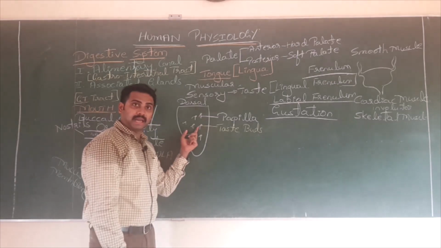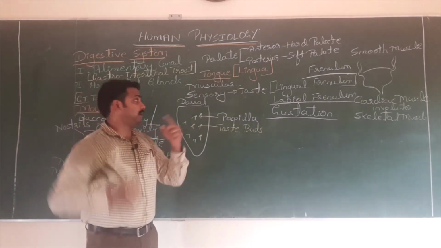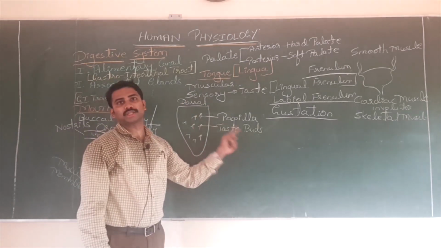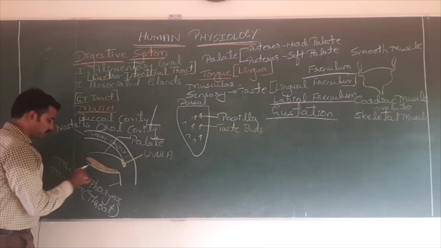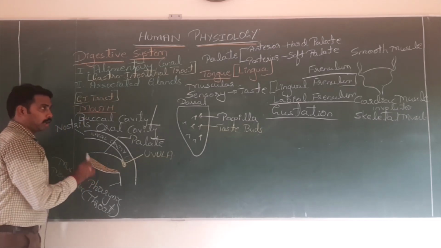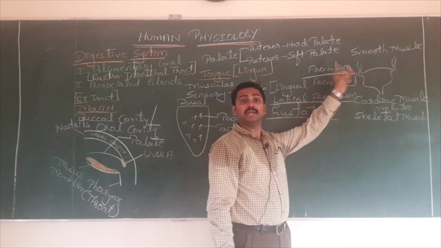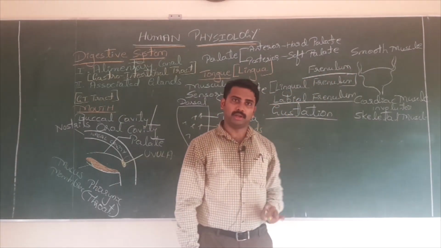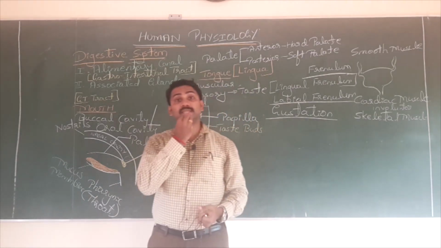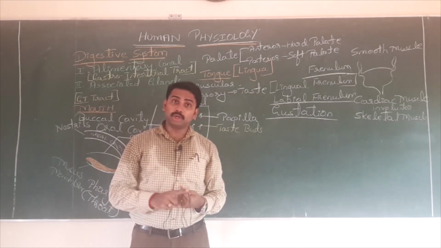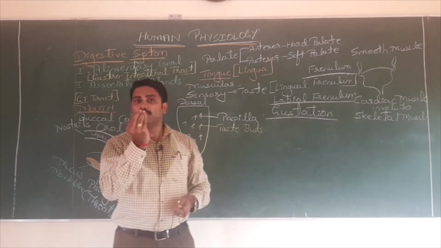Okay, the tongue is attached to the base of the mouth by a mucous membrane called, in the board's exam you are just writing what? One mark question, frenulum. That is called frenulum. Now, what are the functions of tongue? Tongue helps in speech, number 1. Number 2, it mixes food with saliva. In your mouth, food mixed with saliva forms a soft ball-like structure called what?